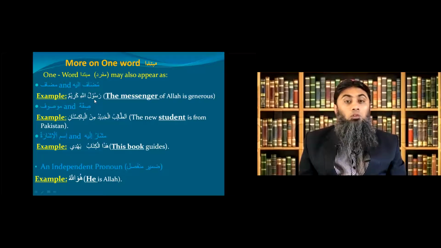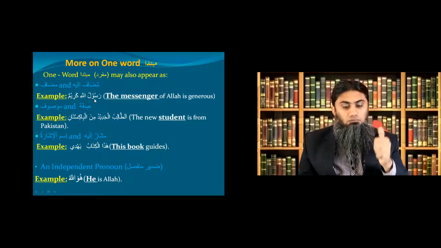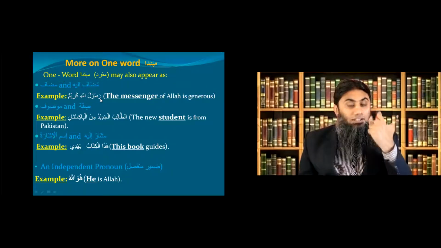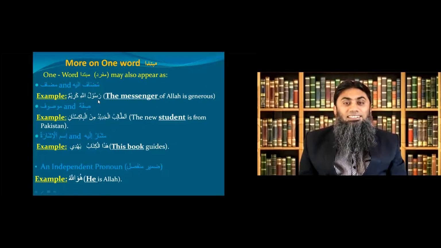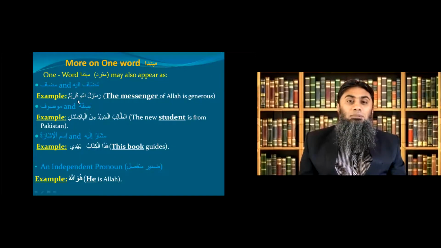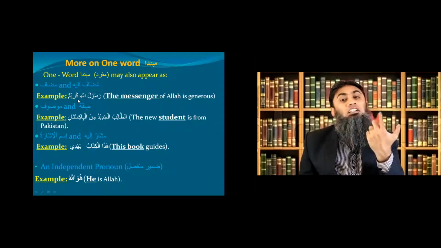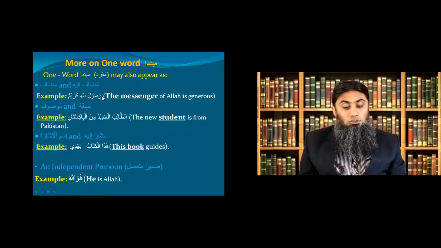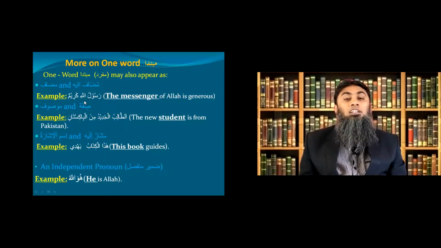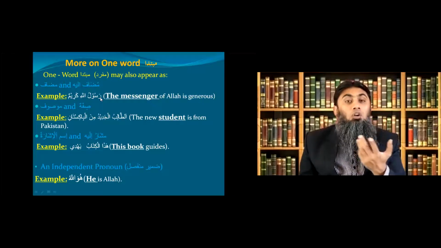Because Rasul fulfills two conditions. Condition number one, it does not have alif lam. Condition number two, it is light. So Rasul qualifies to be mudaf. Allahi is mudaf ilay because it qualifies. How do I know? It's in jar status, because mudaf ilay only needs one condition: it should be in jar status. So Rasulullahi, this phrase together, is a mudaf ilay phrase, and this is your Jumlatul Ismiya or nominal sentence.